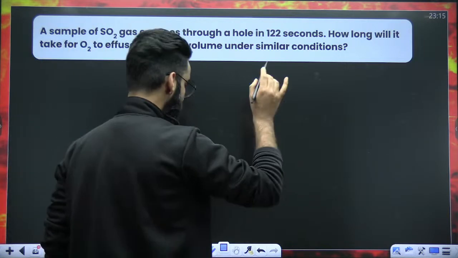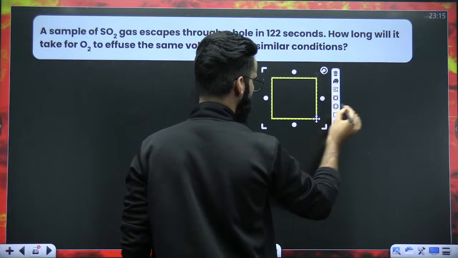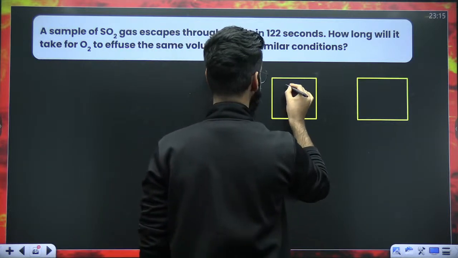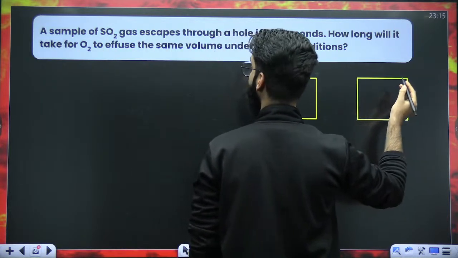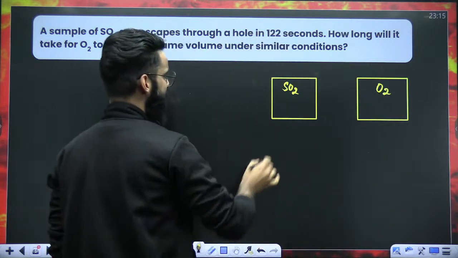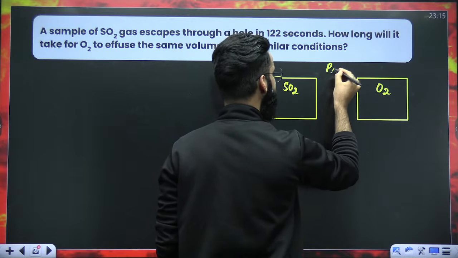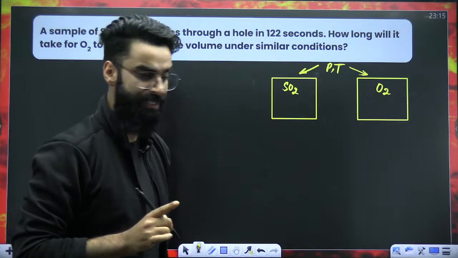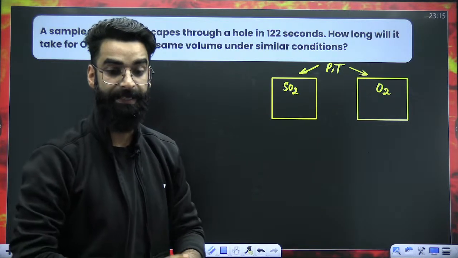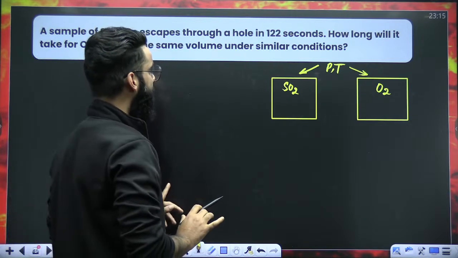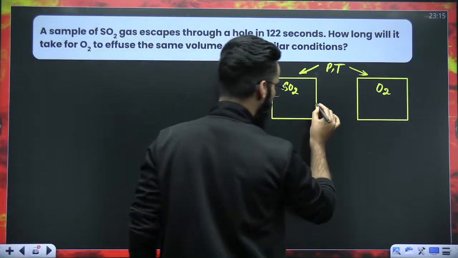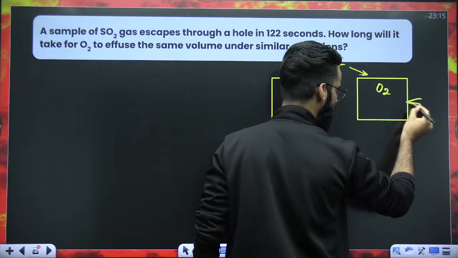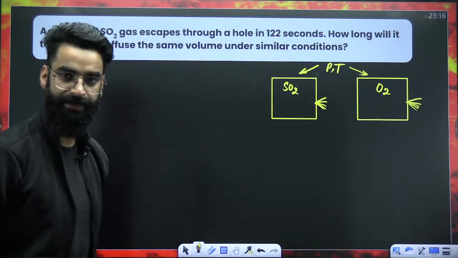Have a look. As far as the question is concerned, we have got, for example, two containers. One container contains SO2 gas, and one more container contains O2 gas. The gases are kept under similar conditions, that means pressure and temperature of both the gases are the same. Now understand, imagine a hole got created here and some volume of SO2 is coming out. Let's say a hole got created, O2 gas is also coming out of the container.